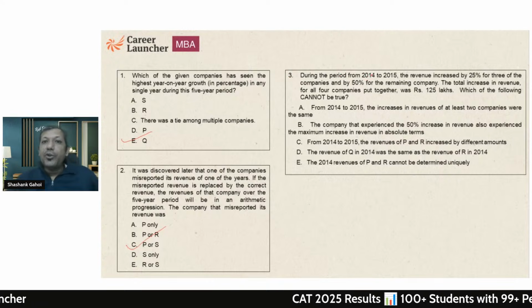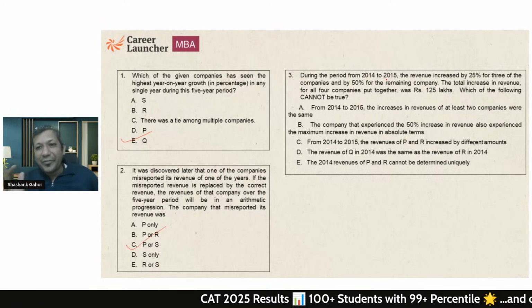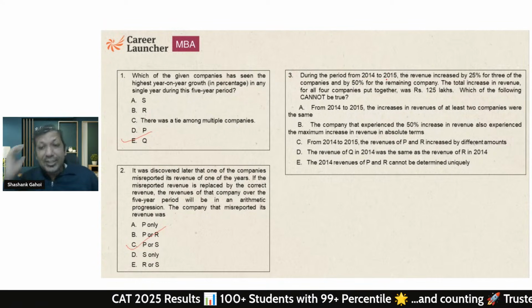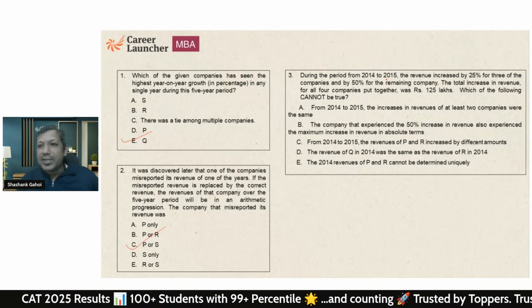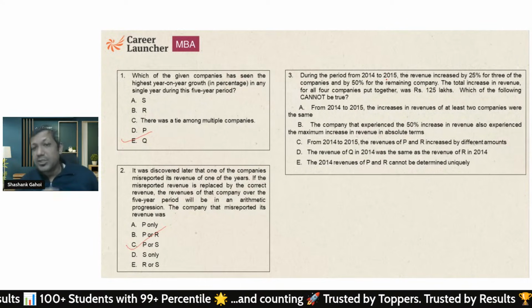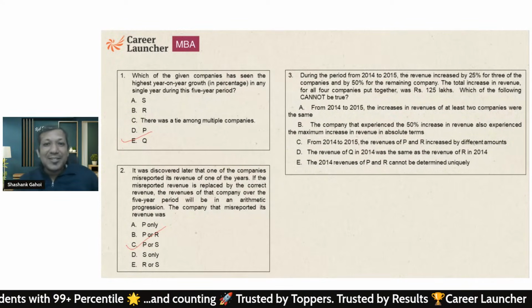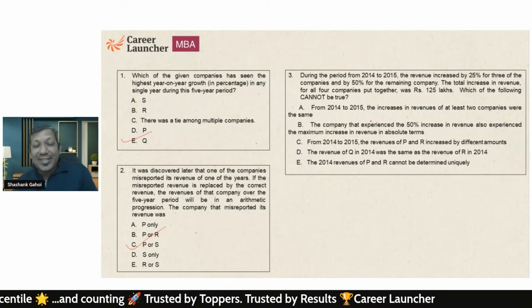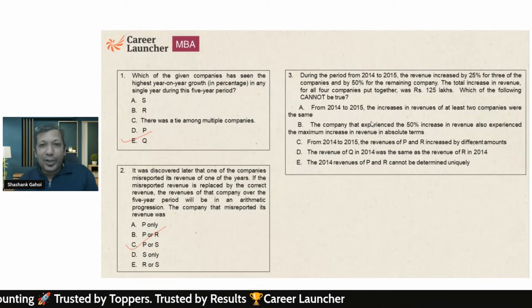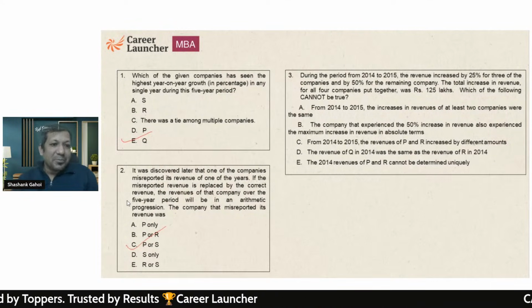Now this one, during 14 to 15, again, if I get this question, I'm going to leave it, because there is too much theory written, and if you look at the options, more likely I might get it wrong. So this is a question that I'm most likely going to avoid in the exam. But let's see.